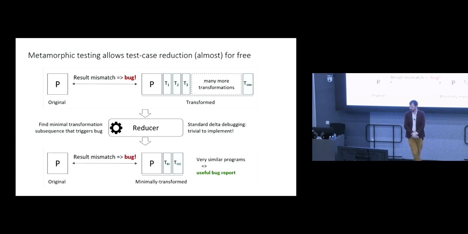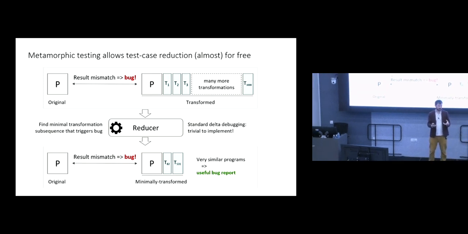So we might find, for example, that transformation number 82 and transformation number 531 are two transformations that suffice to cause the compiler bug of interest. All the other transformations turn out to be irrelevant, but these two are both needed. If we remove either one of them, the bug doesn't trigger, but these two transformations together cause the bug to trigger. And now, this pair of programs, P and P with these hopefully small transformations applied,